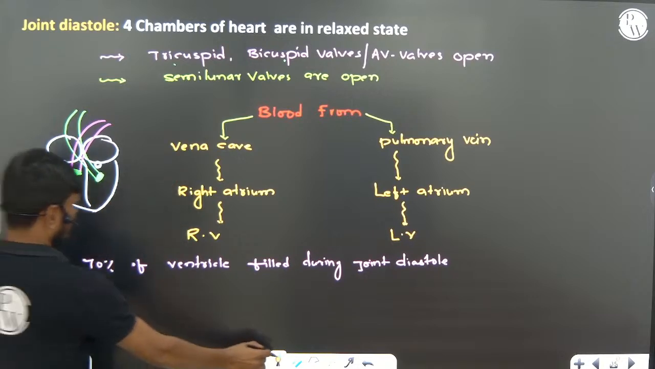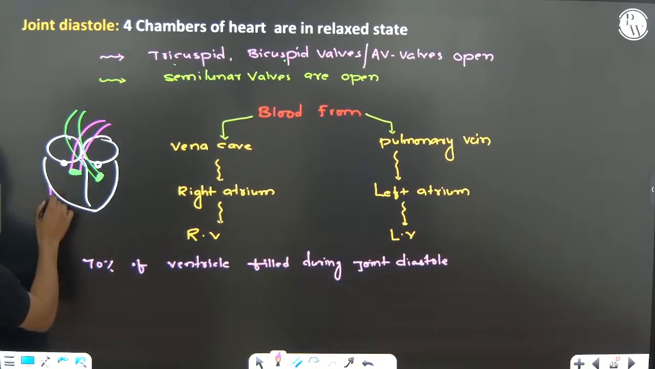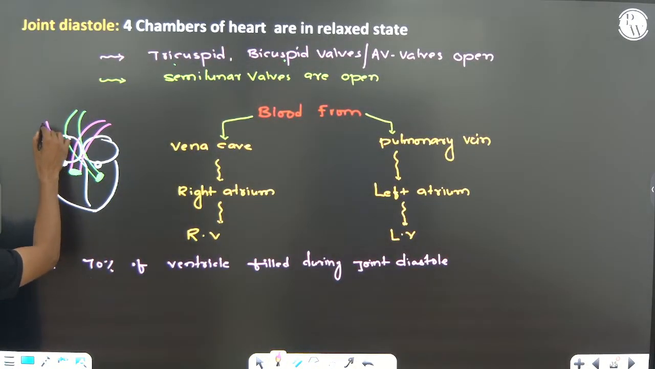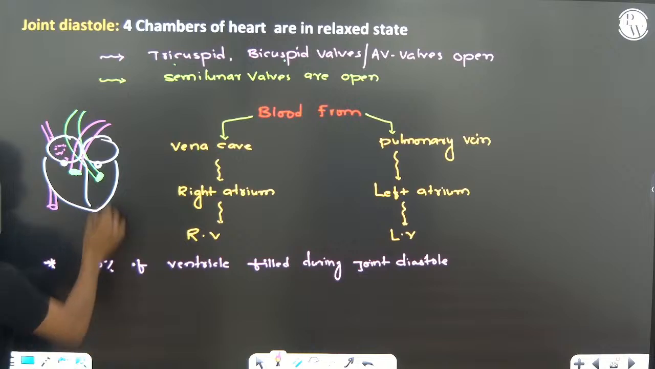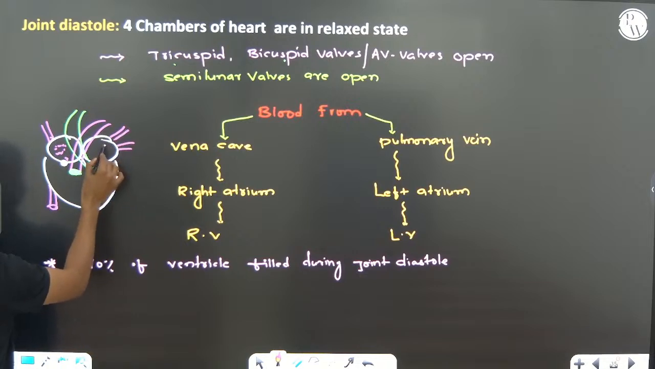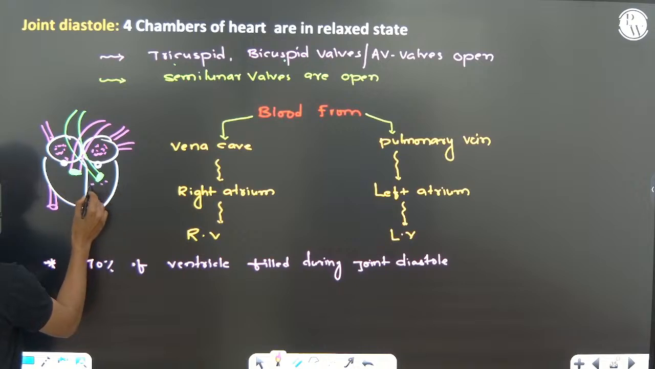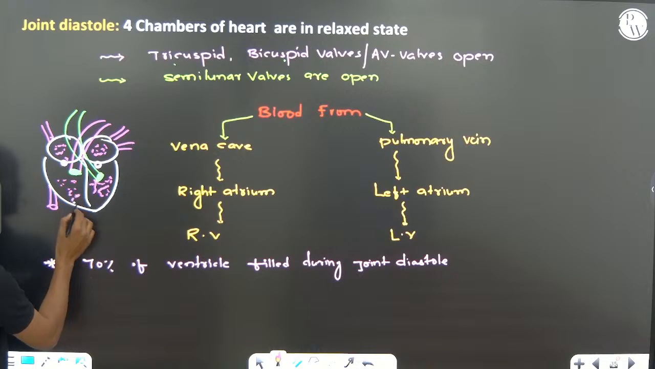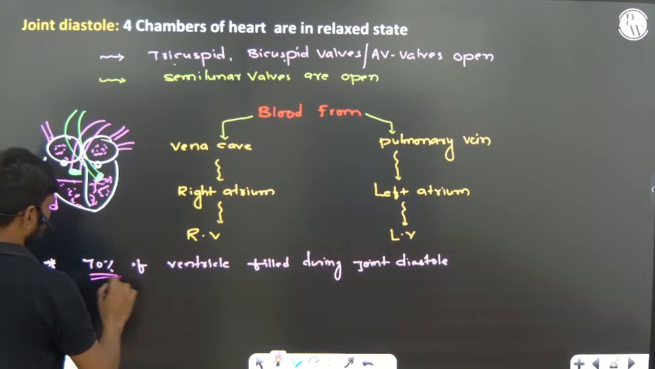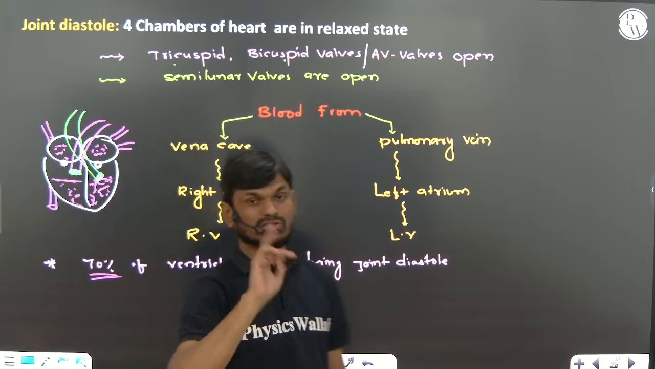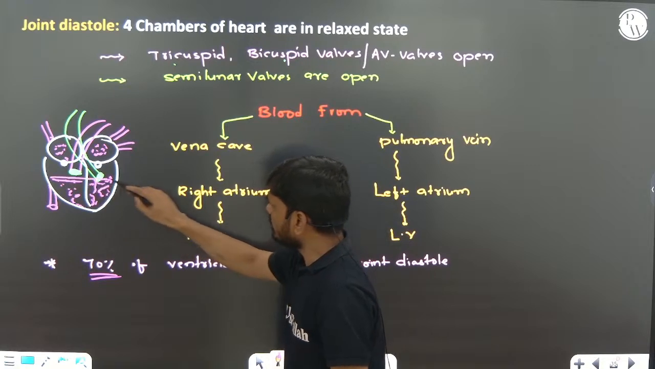Now, the inferior vena cava, superior vena cava, and coronary sinus collect blood into the right atrium. Pulmonary veins from the lungs collect blood into the left atrium. Right? Now, from the left atrium, the blood enters the left ventricle. From the right atrium, blood enters the right ventricle.